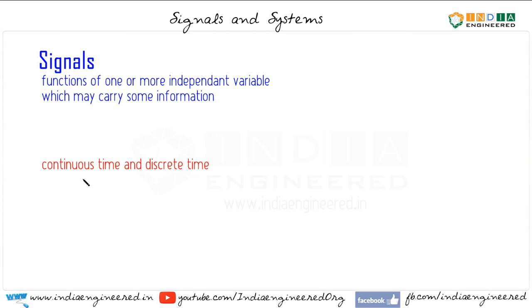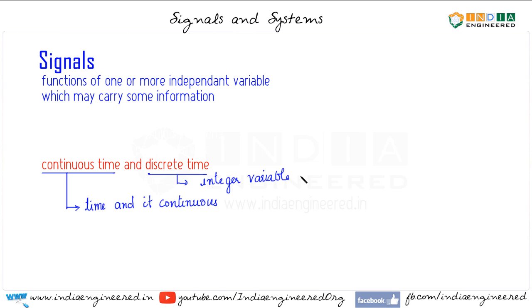So we have already seen about continuous time and discrete time signals. So continuous time signals are signals where the independent variable is time and it is continuous. On the other hand, discrete time signals can be considered as functions of integer variable n. In our case, we use t to represent that it is a continuous time signal and n to represent that the signal is discrete time.